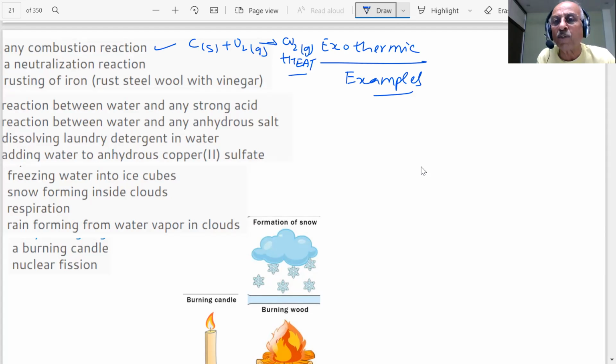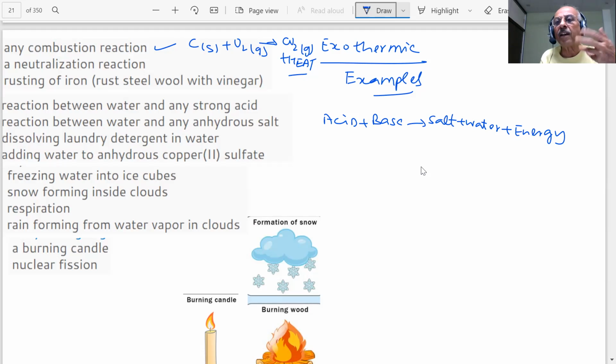Neutralization reaction: what is a neutralization reaction, students? Acid plus base will give you salt and water, and there will be energy, students. These are all examples of exothermic reactions. Rusting of iron: when iron gets rusted, students, it forms an oxide, it reacts with oxygen, and heat is liberated.